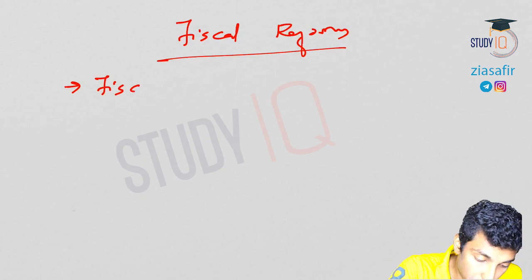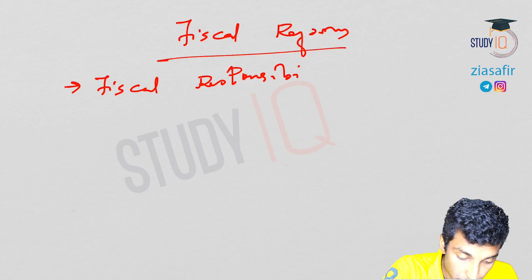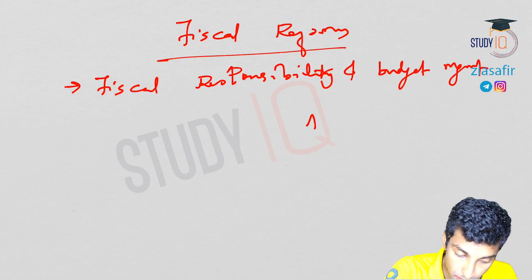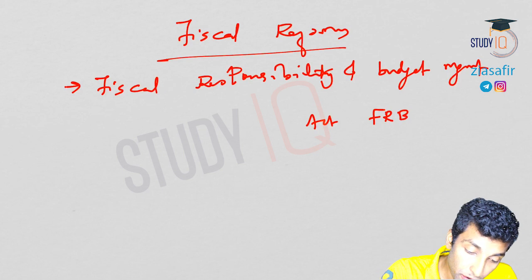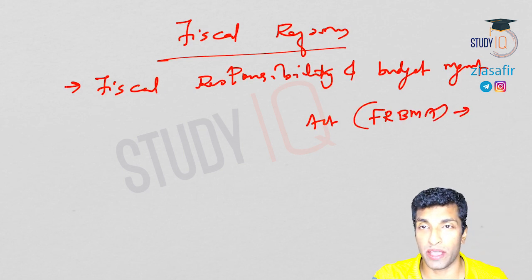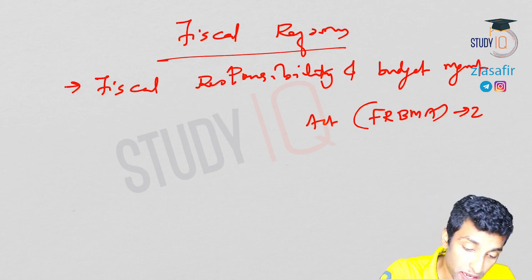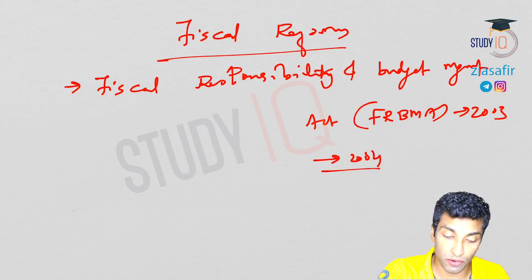From here onwards I'll say FRBMA only, not the complete Fiscal Responsibility and Budget Management Act. FRBMA 2003 was effective from 2004 onwards.